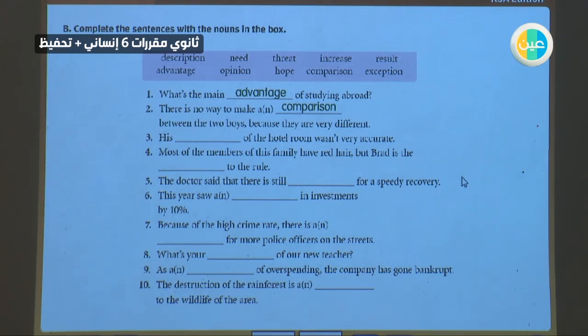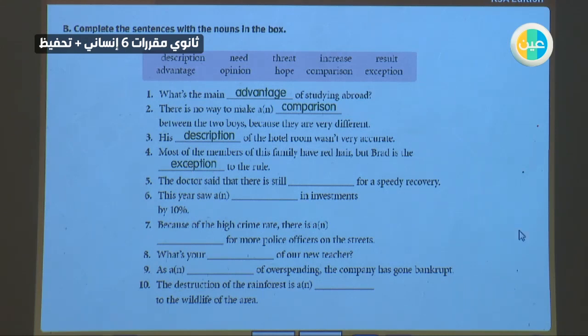His description of the hotel room was not very accurate. Was not very accurate. Description. Most of the members of this family have red hair, but Brad is an exception to the rule. So there is a rule, but there is one person who is, for sure, an exception. Exception to. Don't forget.